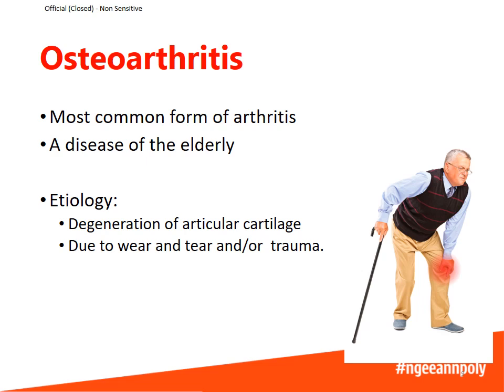The second type of arthritis that we'll look at is osteoarthritis. This is the most common form of arthritis, and we can also think of it as a disease that mainly affects the elderly. For osteoarthritis, it is caused by the degeneration of articular cartilage, which means the cartilage that covers the bones in a joint. This is usually due to wear and tear and/or trauma to the joint.